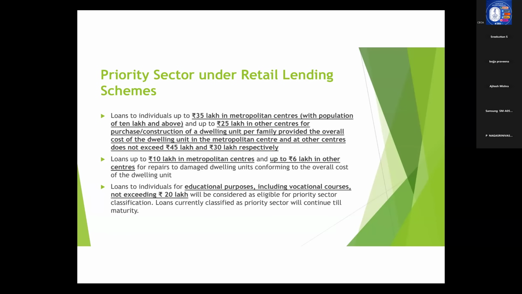Educational purpose is very easy to remember. All education loans up to 20 lakhs, including abroad studies and vocational courses, will be eligible for priority sector lending if the loan amount is up to 20 lakhs. Okay. That is the concept of priority sector lending with regard to retail lending.